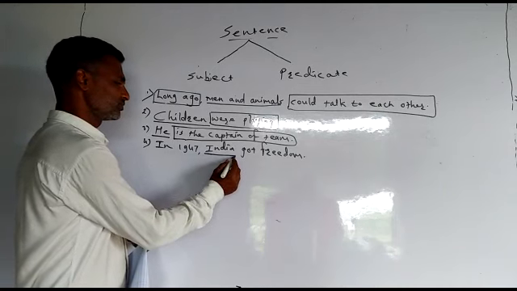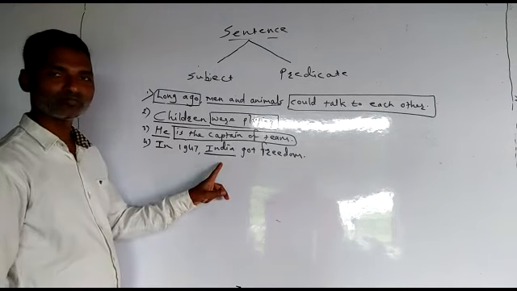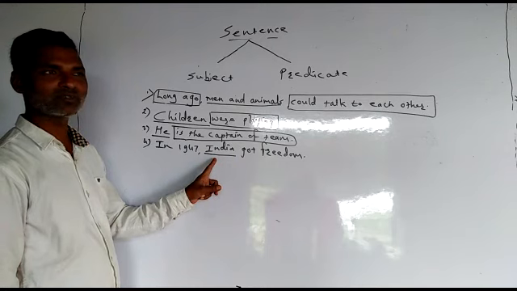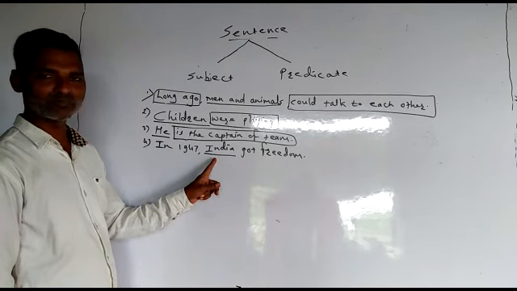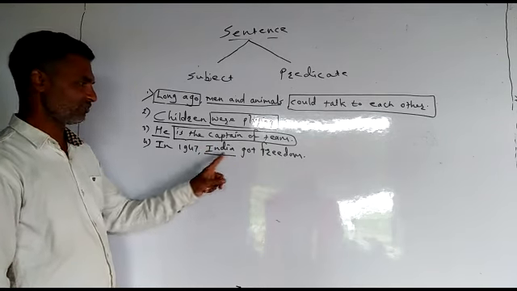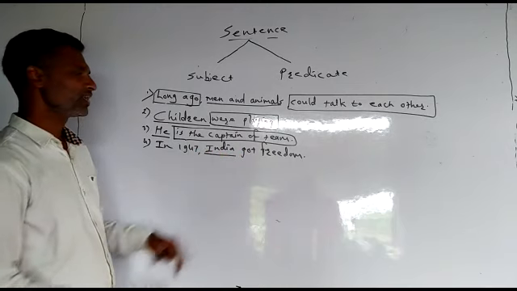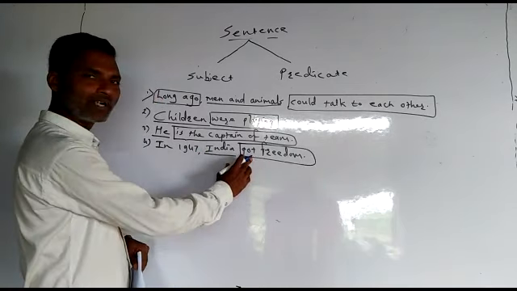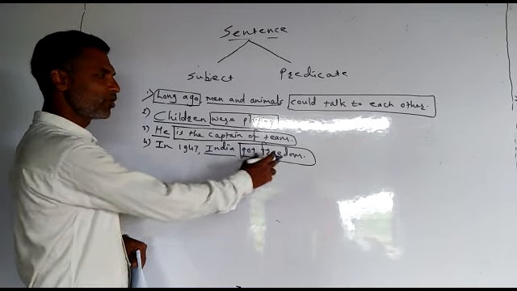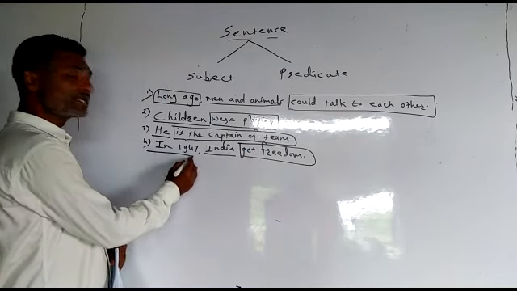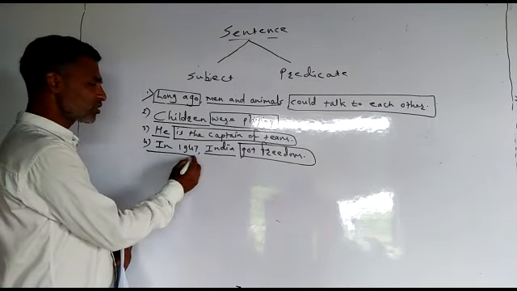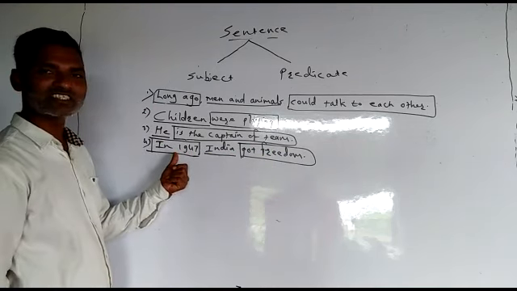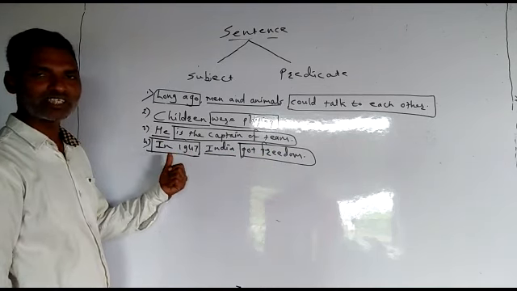India. So we have underlined India here because we have seen that the subject can do the action in the sentence, or something is talked about the subject. So India got freedom. India is the subject here, and the remaining part, got freedom, is the predicate part. Got is the main verb, freedom is the object, and this also comes in the predicate part. So let us make a box. It indicates the time of action, and so it is an adverb.